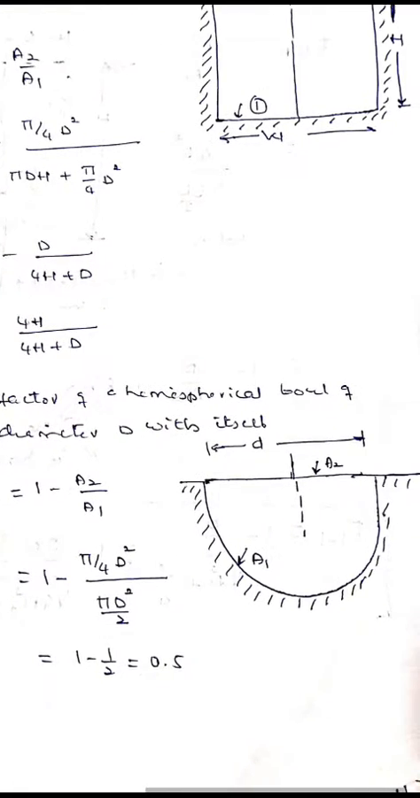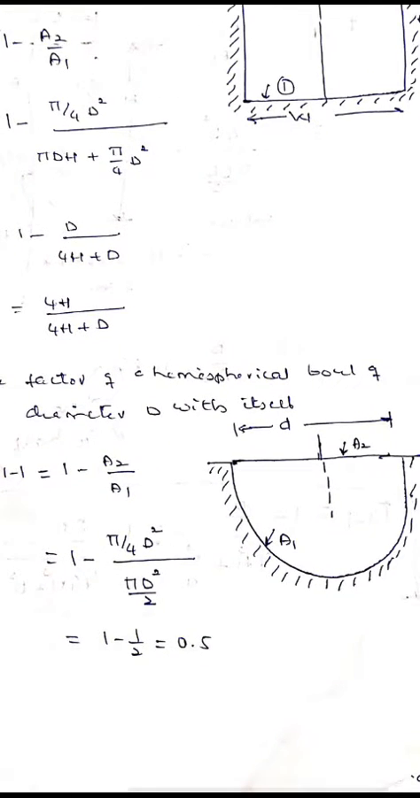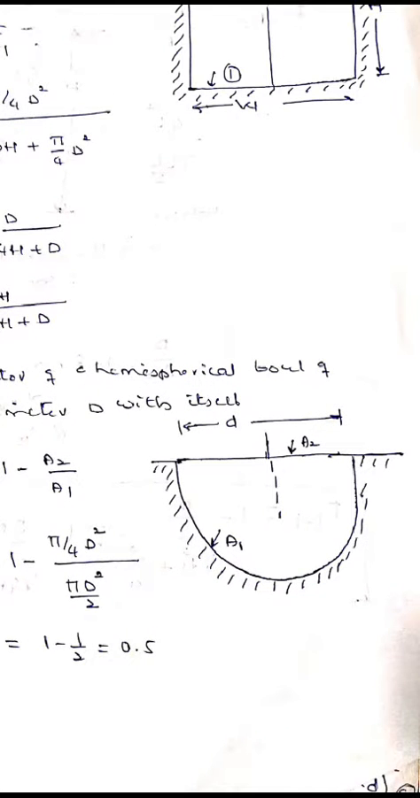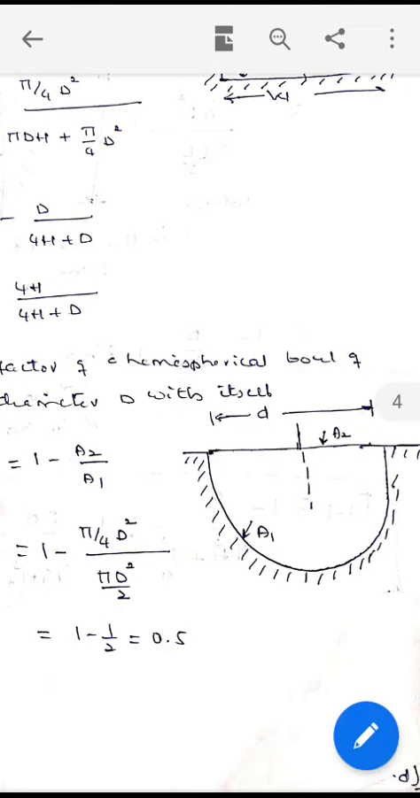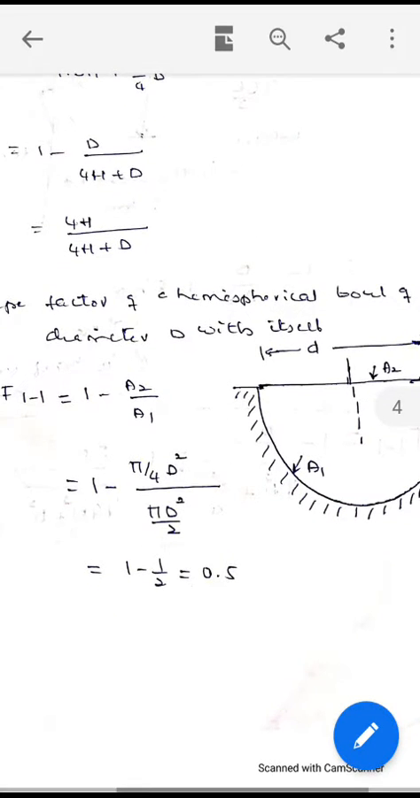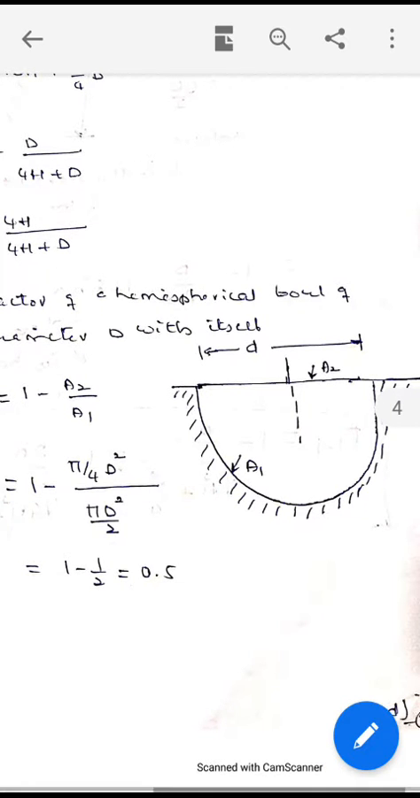Now we will consider a hemispherical bowl. Shape factor of a hemispherical bowl with respect to itself. So 1 is the hemispherical bowl, enclosed by 2. Shape factor of 1 equal to 1 minus A2 by A1. Again A2 is the same, pi by 4 d square, and A1 is pi d square by 2, because it is a hemispherical bowl. Then it will be 1 minus 1 by 2 equal to 0.5. The shape factor of a hemispherical bowl with respect to itself is a constant number, 0.5.